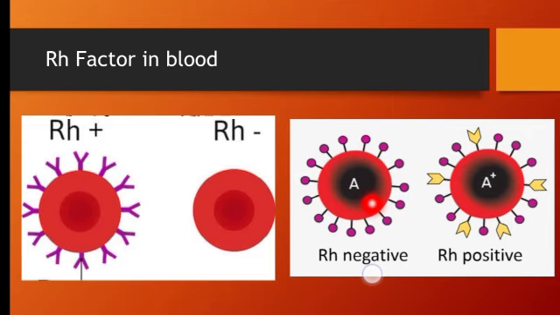So the presence or absence of Rh denotes the positive and the negative blood groups. If Rh is present, the blood group becomes positive, and if Rh is absent, it becomes negative.